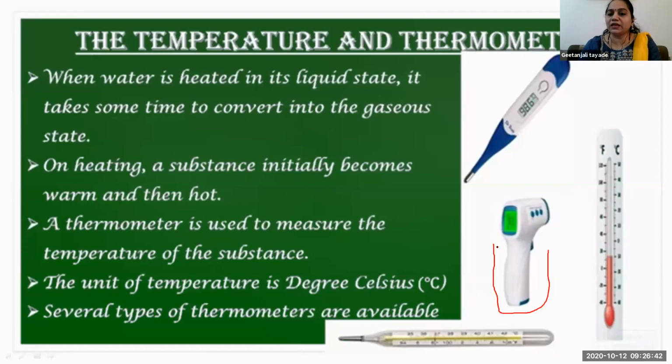But nowadays we are seeing this thermometer, the L-shaped thermometer, which I marked with the red pen, everywhere. Why? I won't answer why. Why are they checking our body temperature? Yes, it is very correct. A thermometer is used to check body temperature or the temperature of a substance.